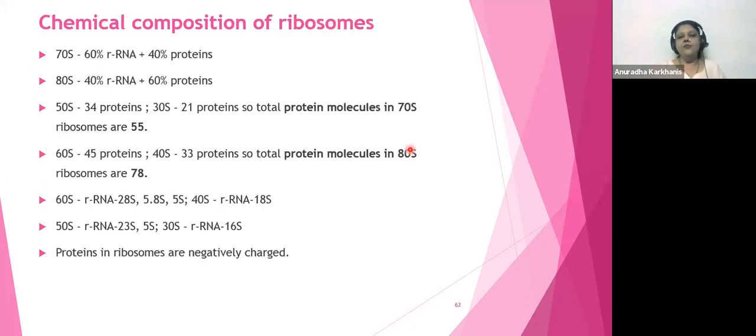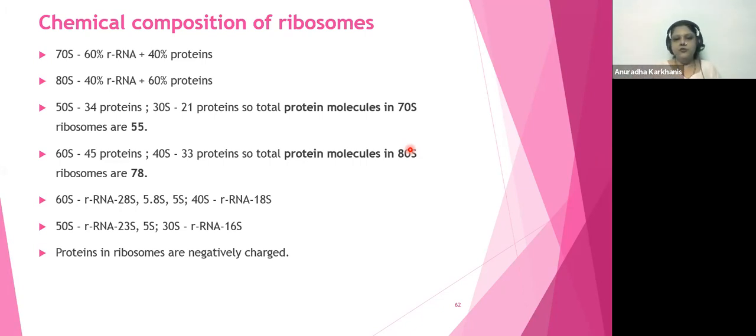What is the chemical composition of ribosome? Now this content is not given in your books and is asked every time in your exams like NEET also, exams like KVPY also, and exams like the Olympiads also. Okay, so ये जो content है ना, ये favorite content है examiners का to make questions. So please study this slide very carefully. Very carefully. Look at it.